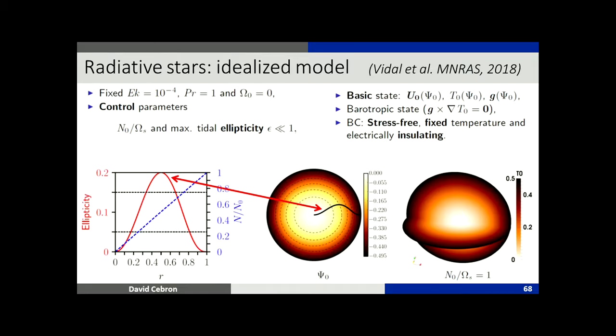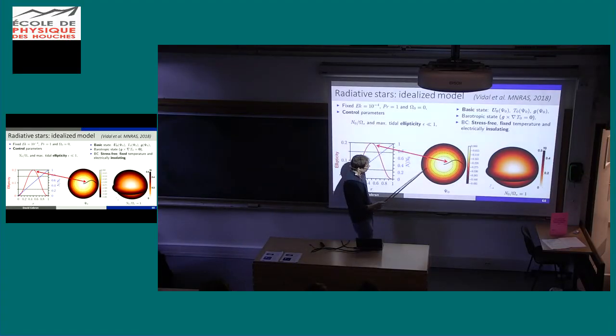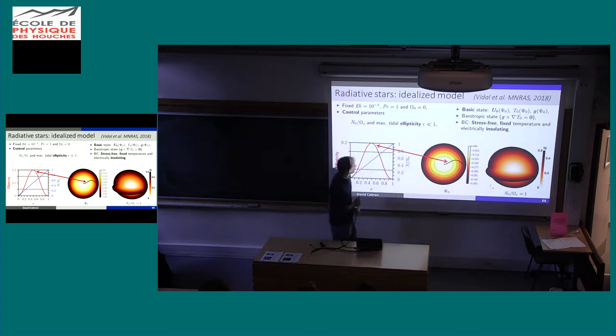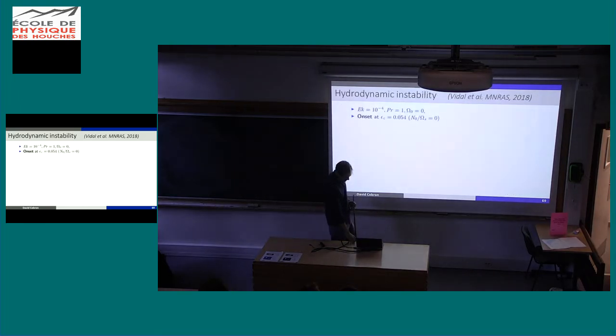Okay, so here we choose the base flow to be the following. It is circular at the center, circular at the boundary, and we have elliptical streamlines here at mid depths of the core. Okay, so the ellipticity is smaller here, 0.2 at the maximum, smaller here. And the Brunt-Väisälä frequency evolves from 0 to 1, so we really are stably stratified. You see the temperature here, it's varying like that. So here we impose a basic flow, we impose a basic state for the temperature, and we hope that the instability will grow. Actually it does if the strength is large enough, once again.